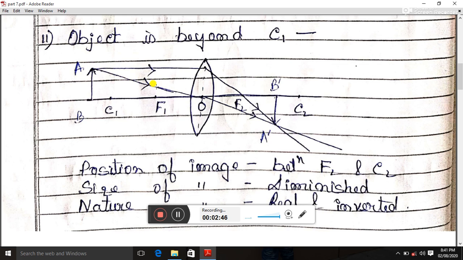Another ray will go direct through the optical center without any deviation. So these two rays after refraction will meet at point A dash. So my image will be this A dash B dash. So where my image has formed, it has formed in between the focus f2 and c2. So my position of the image is between f2 and c2. That means second focus and second center of curvature. So what is the size of my image? The size, it may look similar, but the size is little smaller than the object.